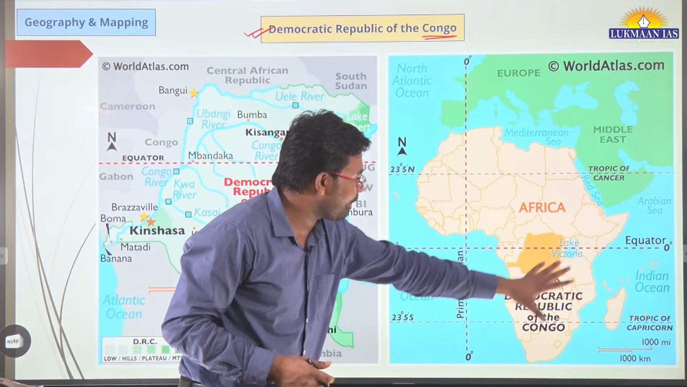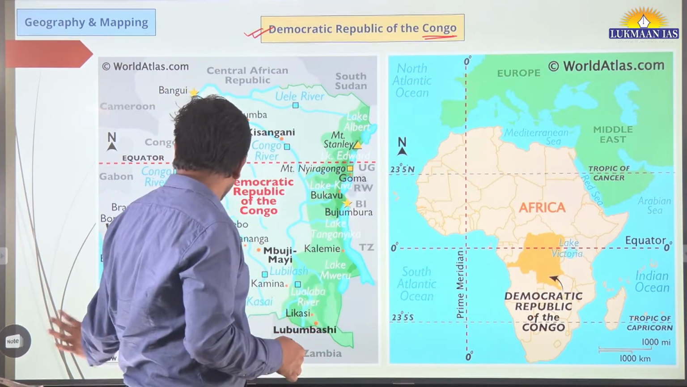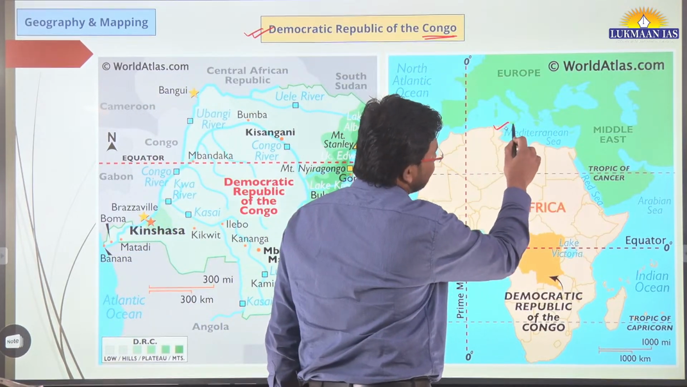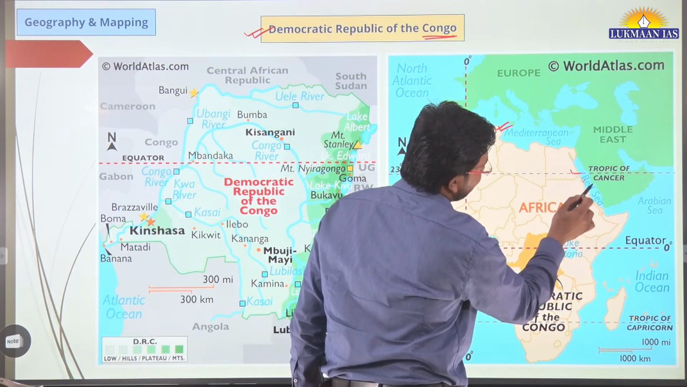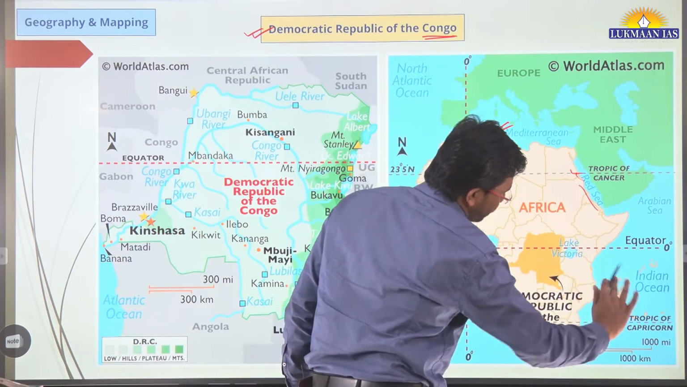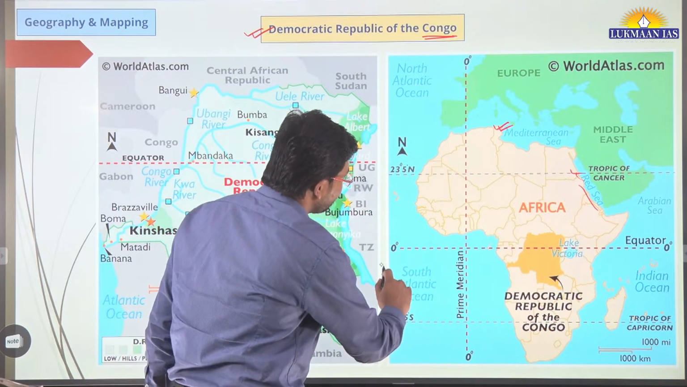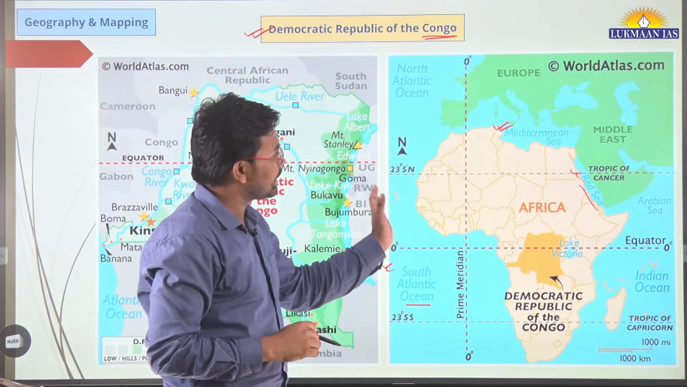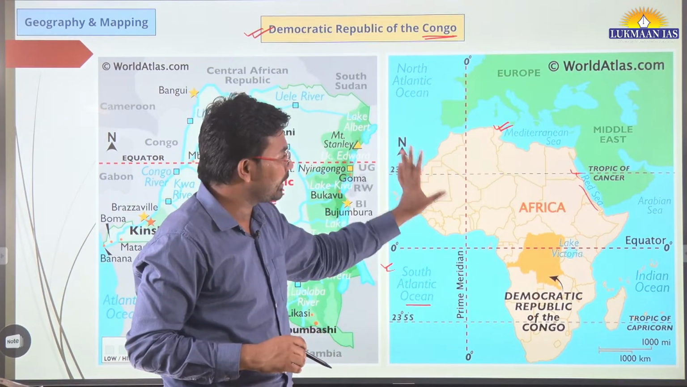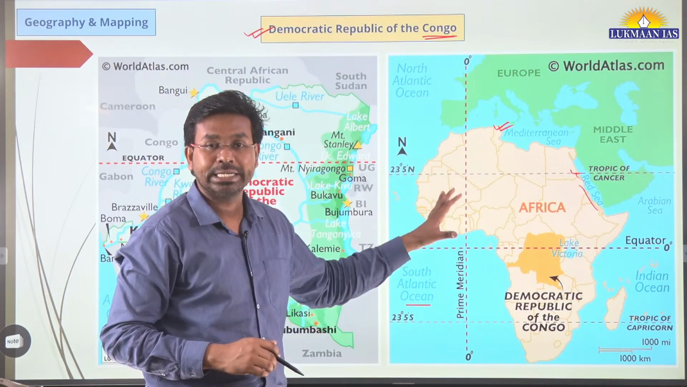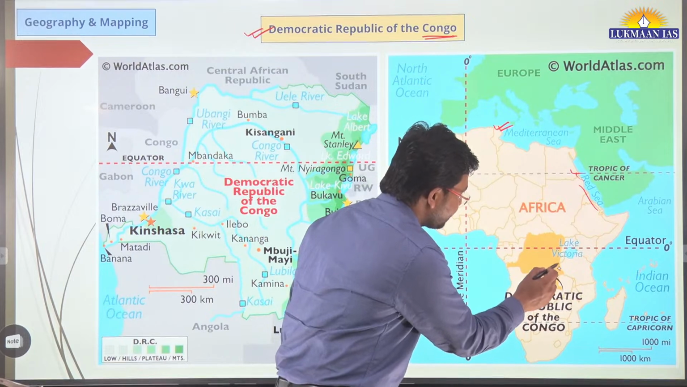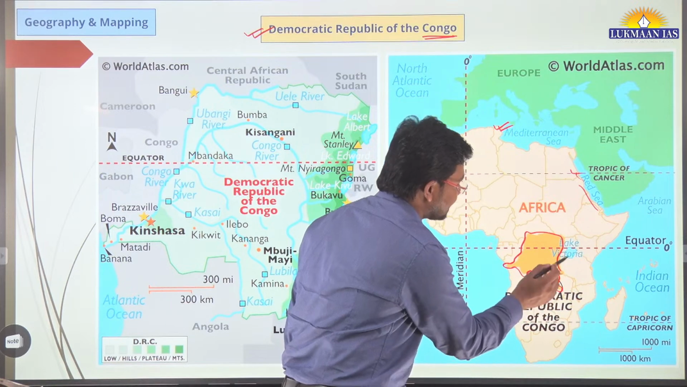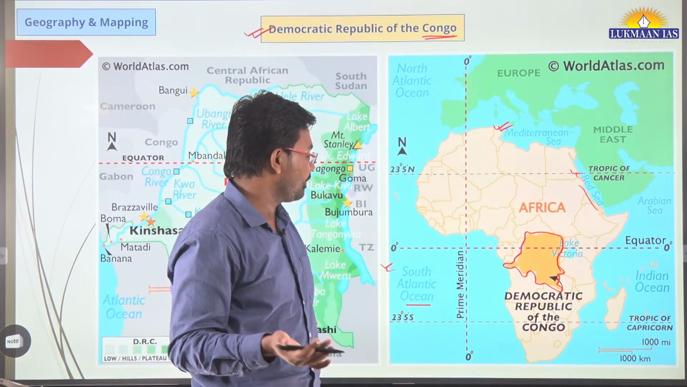Over here we can see a map of Africa. If we see the map of Africa, to the north of Africa we have the Mediterranean Sea. To the northeast of Africa we have the Red Sea, and then we have the Indian Ocean to the east of Africa. To the west of Africa, we have the South Atlantic Ocean, or the Atlantic Ocean over here. So these are some water bodies that surround the African continent. And this is the location of the Democratic Republic of Congo. This is a country in Africa, and this country is in news related to many matters.